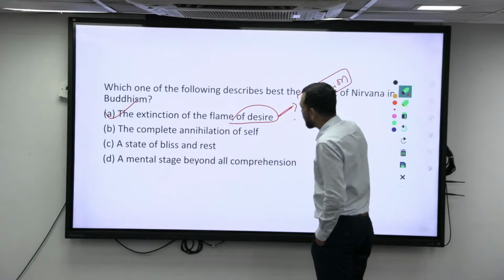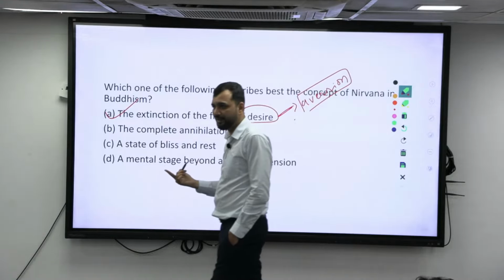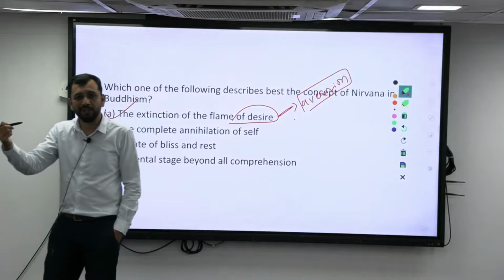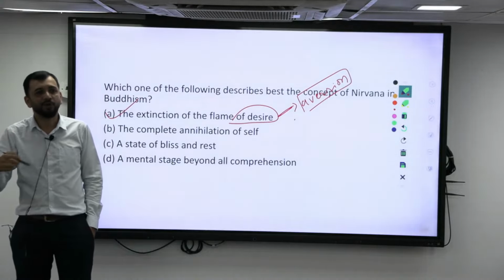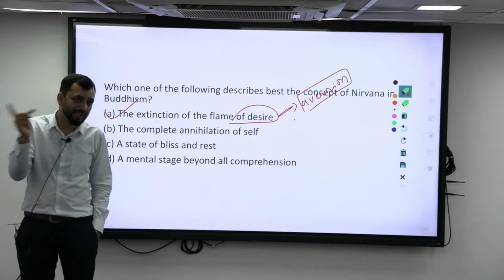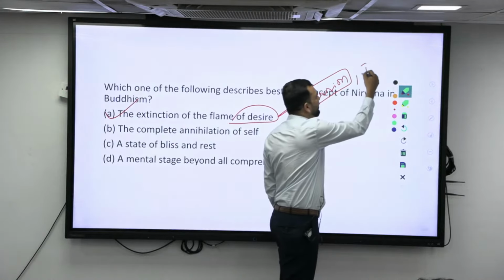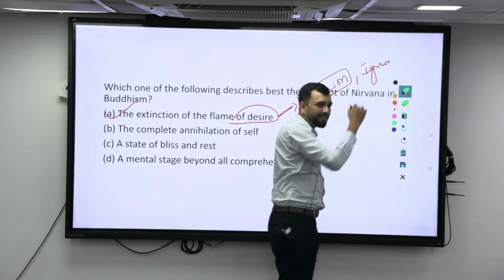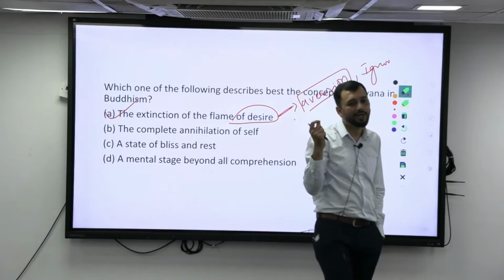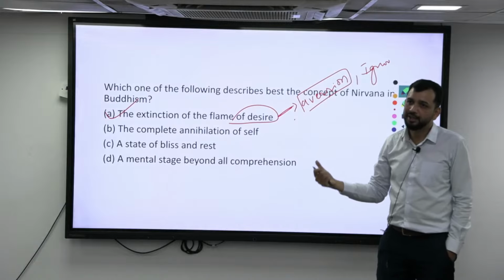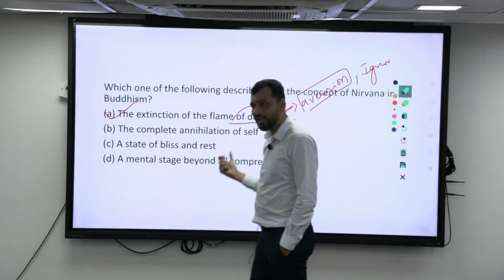What is aversion? Hate towards the other. Not only desire, you are hating somebody who is getting an advantage, being jealous about it. That is hate. So that also has to be taken out. Then third, ignorance. These are the three things that you have to completely remove to get Nirvana in Buddhism: desire, aversion and ignorance.